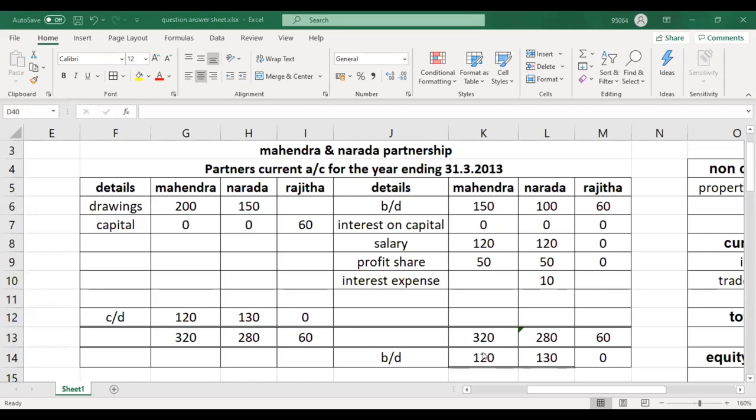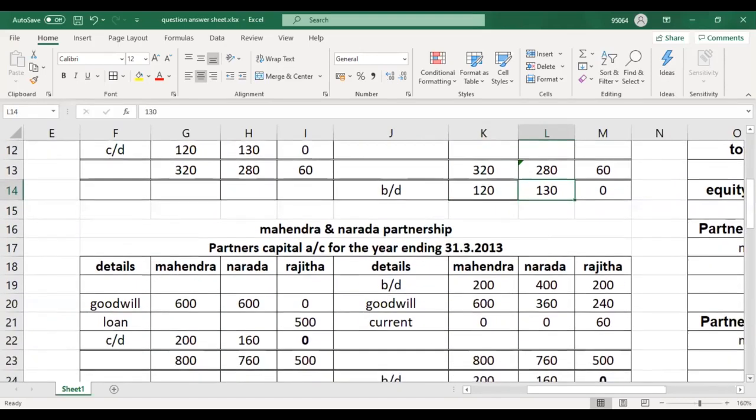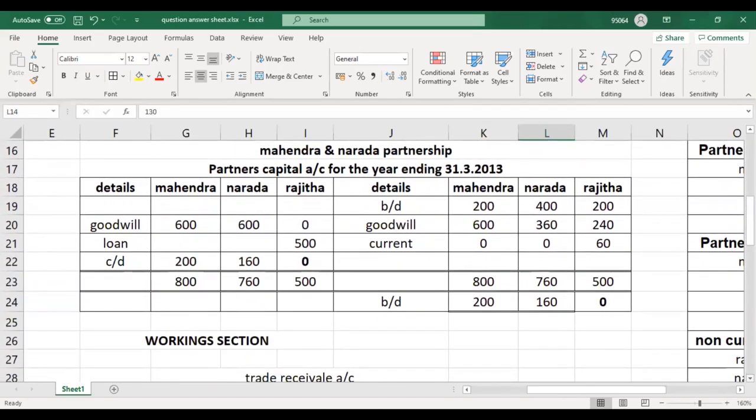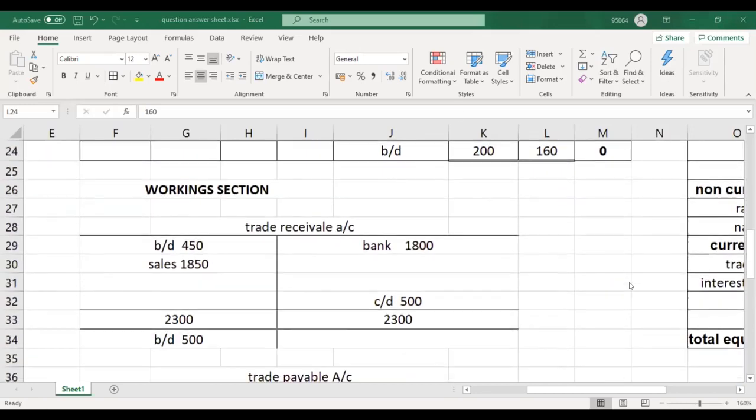So the brought down balance of Mahindra is 120 and Narada is 130. Now for the capital account, check the tick for yourself. Correct yourself. The brought down capital balance of Mahindra for next year is 200 and 160, the closing balance. Good.